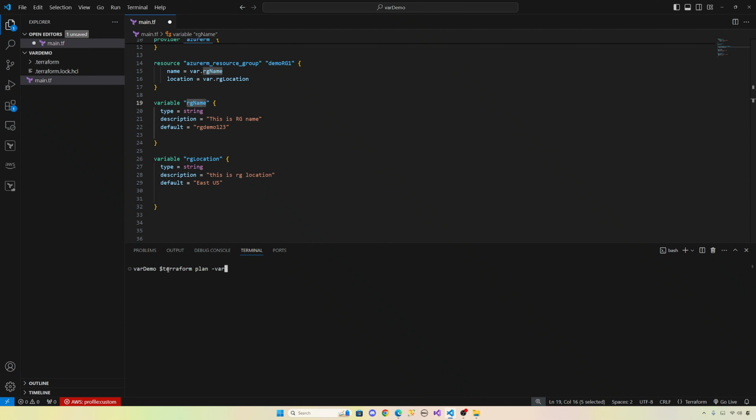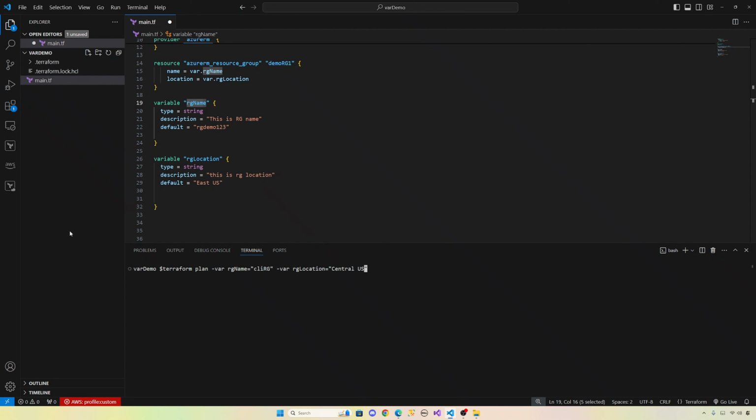-var, then you're gonna give the key value pair. So you need to give RG name equal CLI RG, and -var RG location equal central US.